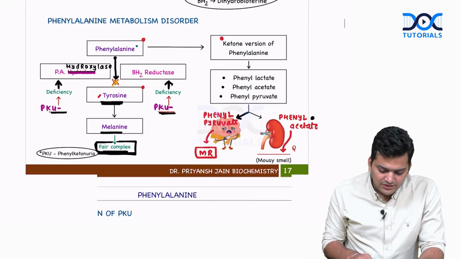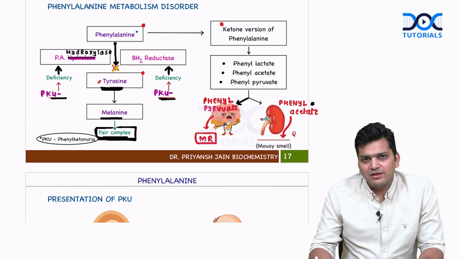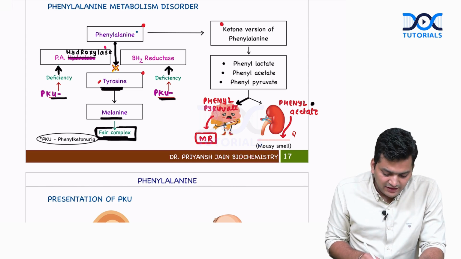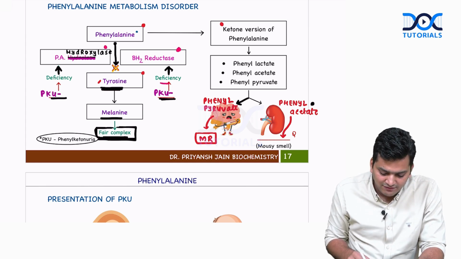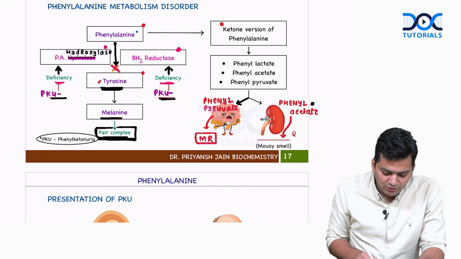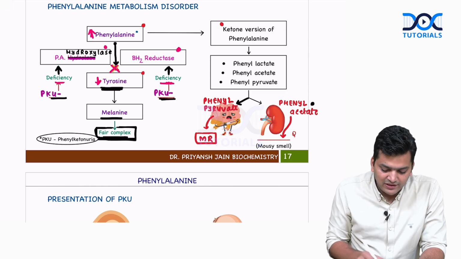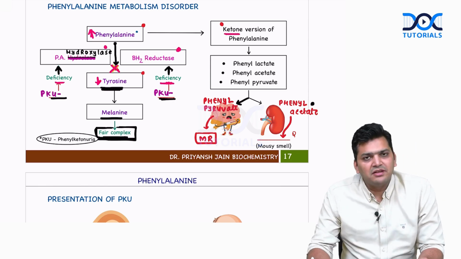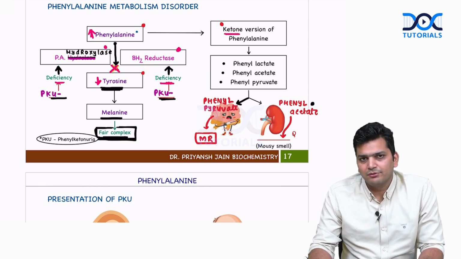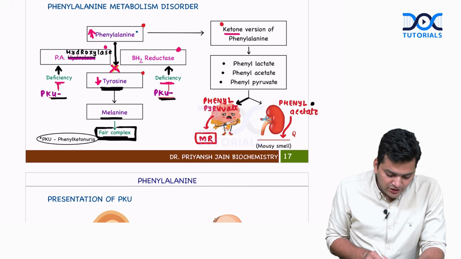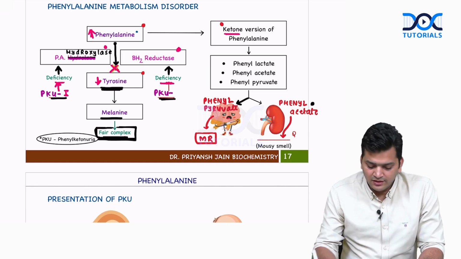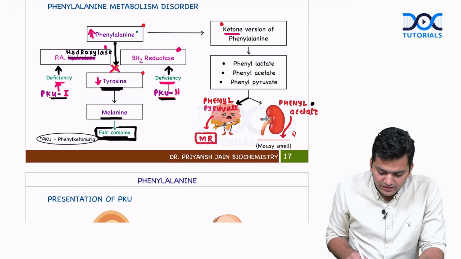But sometimes there can be deficiency of either of the enzyme, maybe the phenylalanine hydroxylase or the BH2 reductase. If there is deficiency of any one, the reaction will not happen. And if this does not happen, the tyrosine will not be formed, and the phenylalanine is going to accumulate in the body. The phenylalanine will convert into its ketone version, and these ketone versions will start coming in the urine. And this disease will be referred to as phenylketonuria. If this phenylketonuria is due to deficiency of phenylalanine hydroxylase, that is called phenylketonuria type 1. And if it is due to deficiency of BH2 reductase, it is called type 2.